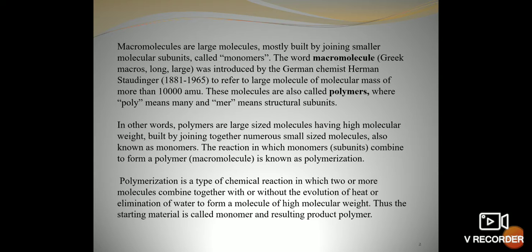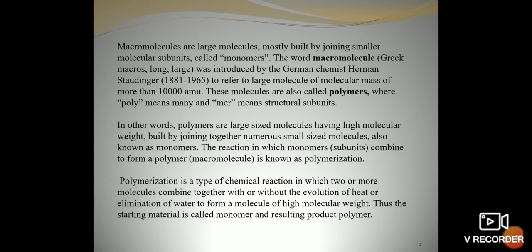So polymers are formed by joining smaller molecules or subunits, which are called monomers. In other words, polymers are large molecules having high molecular weight, built by joining together numerous small molecules, also known as monomers.